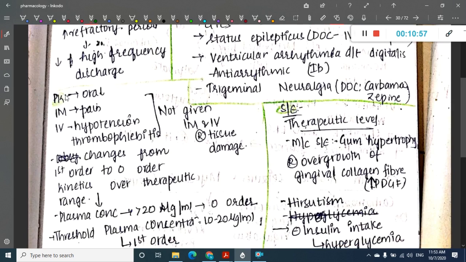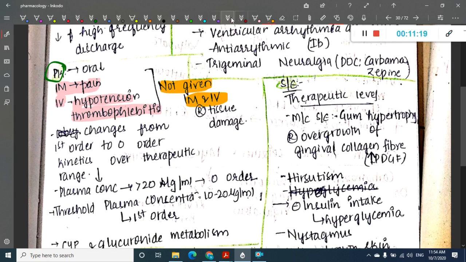So what are the pharmacokinetics of this drug? If you give it IM, it can cause pain. If you give it IV, it can cause hypotension or thrombophlebitis. So as a result, it is not given either IM or IV. Because of this tissue damage, you won't give it either IM or IV.